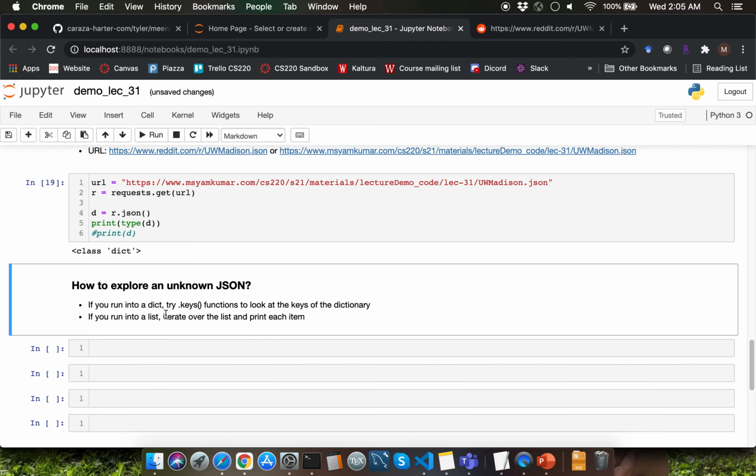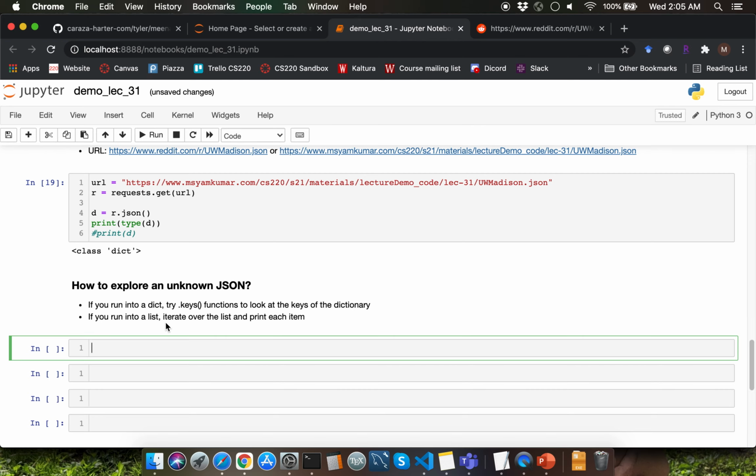If you run into a list, you can use a for loop to iterate over the items within the list and print each of the items. Real world datasets often require such exploration because usually you will not have sufficient documentation which will provide explanation about a particular dataset for you.